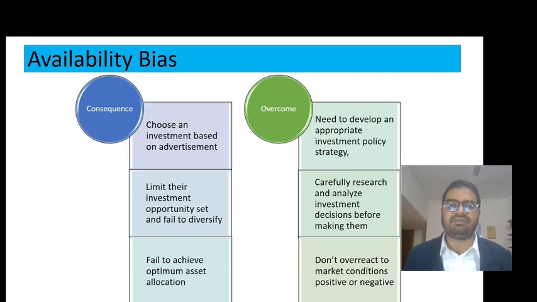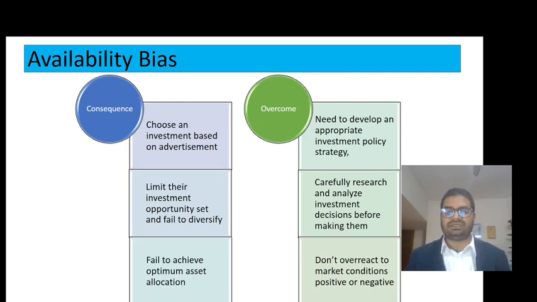So having availability bias, sometimes we become more prone to one or two more popular stocks. We don't want to research other stocks which might be more profitable and make more sense as investments, because the very available and popular stock or the largest company is what we see. We confine our investment in that company. So we fail to achieve optimal asset allocation.